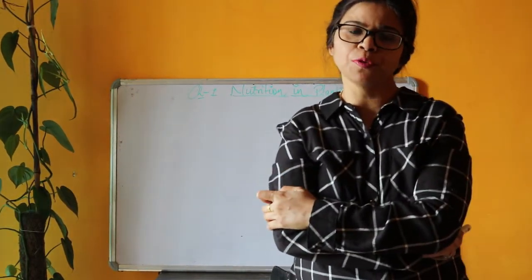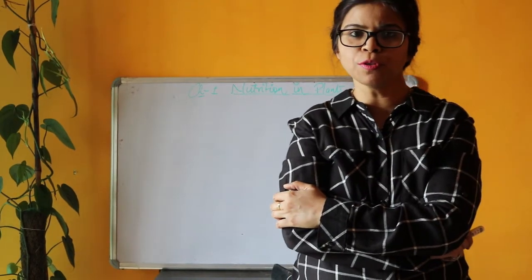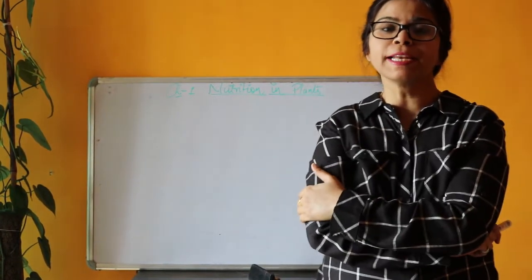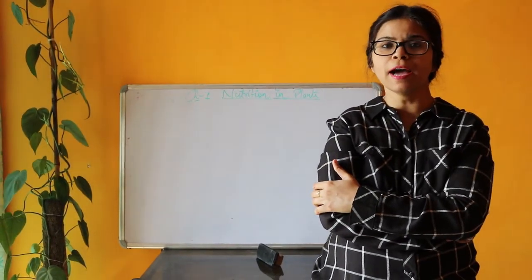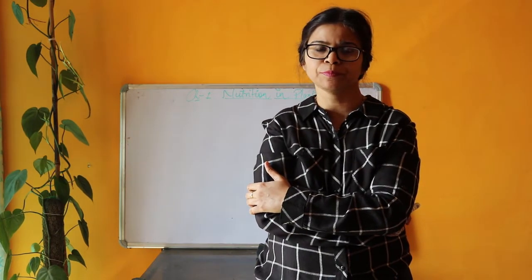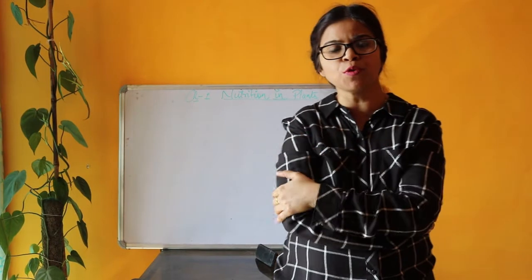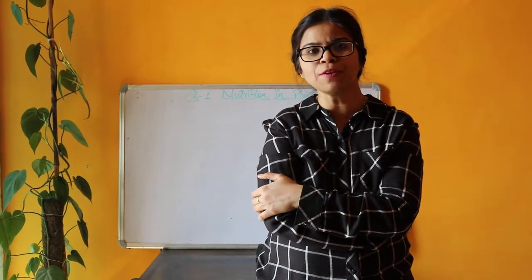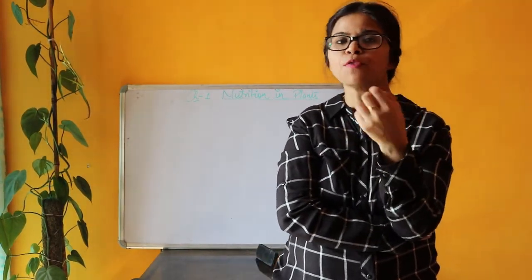Why do we eat food? Food provides us material for growth. It gives us energy to do various life activities and it helps us to repair the damaged cells. So from where do we get this food? Why do we eat food? To get nutrients, because food contains some nutrients that are important for our body.